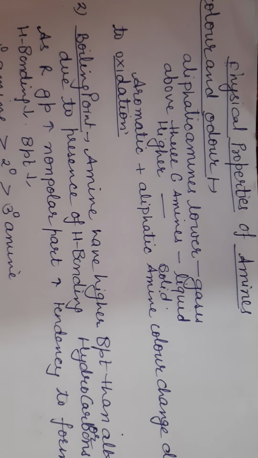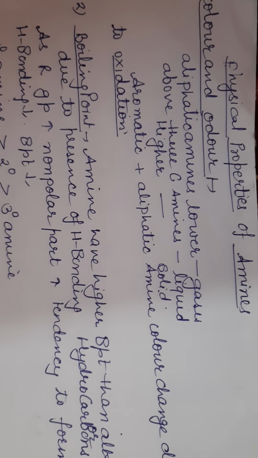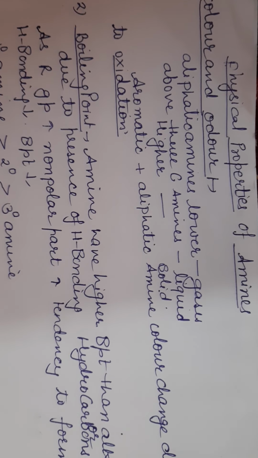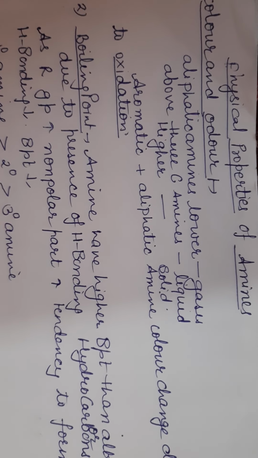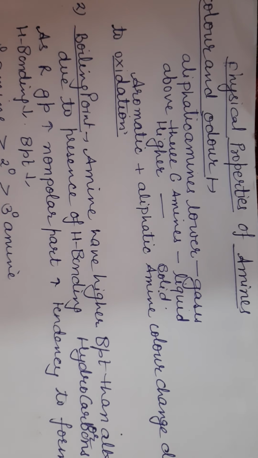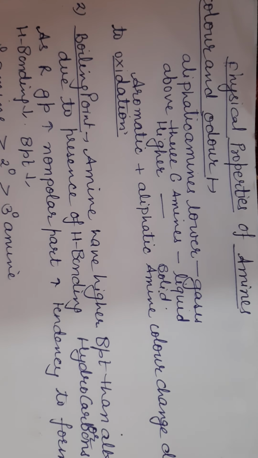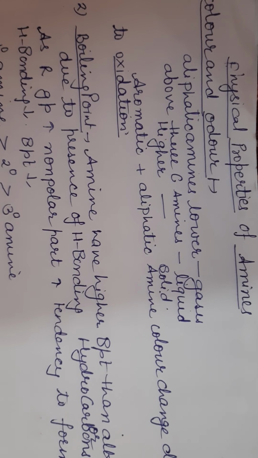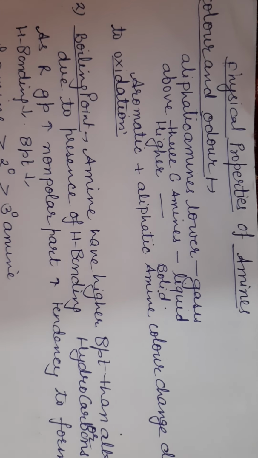First of all, color, odor and their physical state. Aliphatic amines that are lower amines, up to 3 carbon atoms, are gases. Above 3 carbon atoms, amines are liquid, and amines having a large number of carbon atoms, or higher amines, are solid in state. Aromatic and aliphatic amines change color due to aerial oxidation. If you keep aromatic and aliphatic amines in air, their color changes because they undergo oxidation.